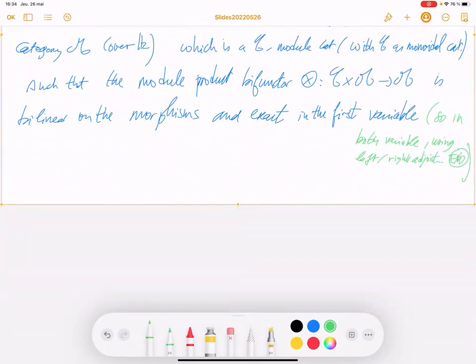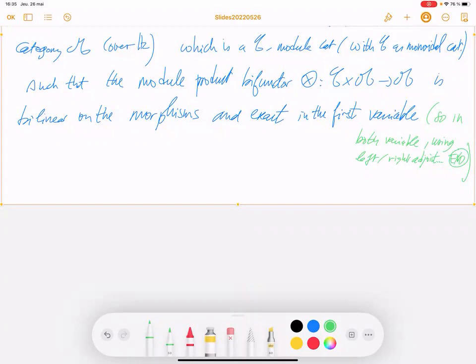Anyway, so what about now? Okay. Last session, we proved that for C a monoidal category, there is a bijective correspondence between structures of C-module category on a category M and monoidal functors F from C to End(M).